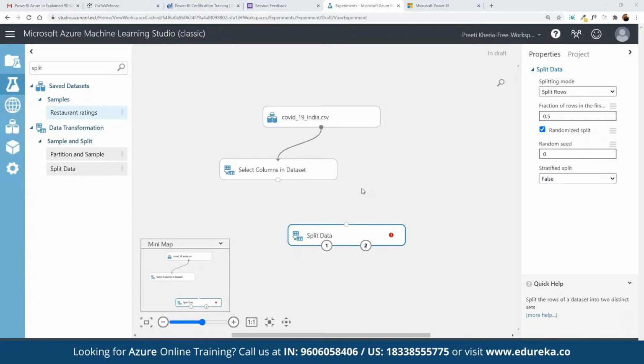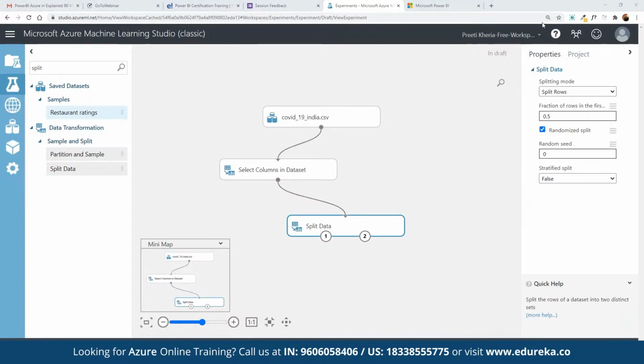So here we can split the entire data into training and test data, because we don't use the entire data set. We split the entire data set, and that's how we start working on it. We can split it into one training component and the other testing data. Here we can define the fraction we want to use. Let's suppose we want to select 75% of the current data set, so we define 0.75.